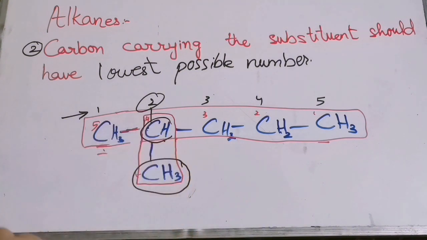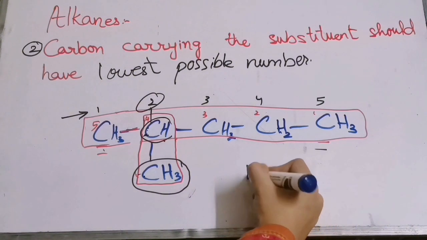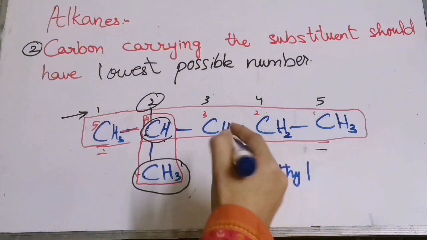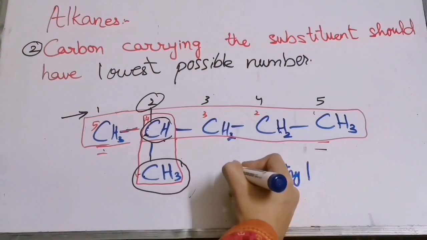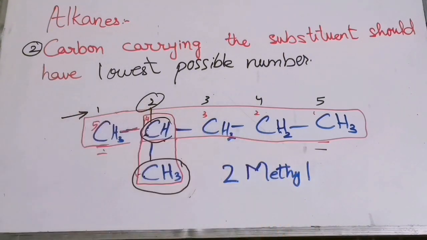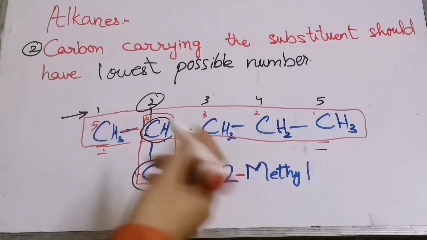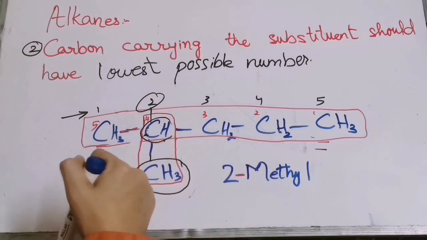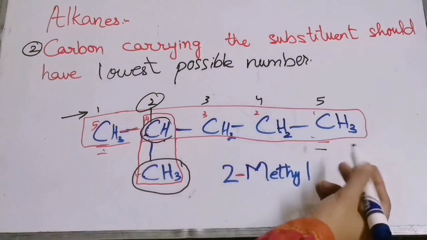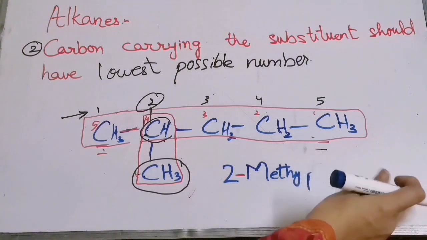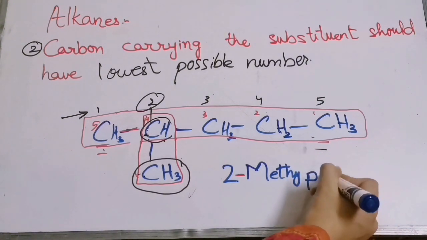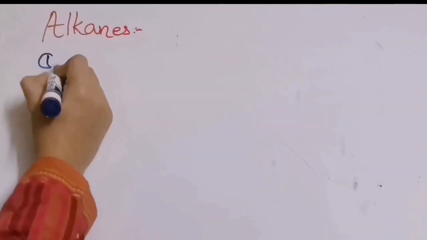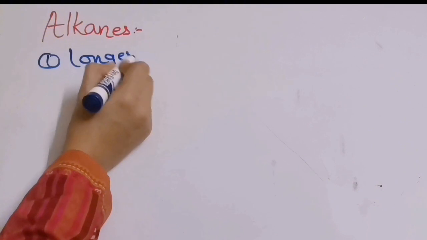On this carbon, this is methyl, right? And on which position is it present? 2. So we will write over here 2. You have to put a hyphen after 2, then methyl. How many carbons are present? 1, 2, 3, 4 and 5. 5 carbons. So its name will be pentane.